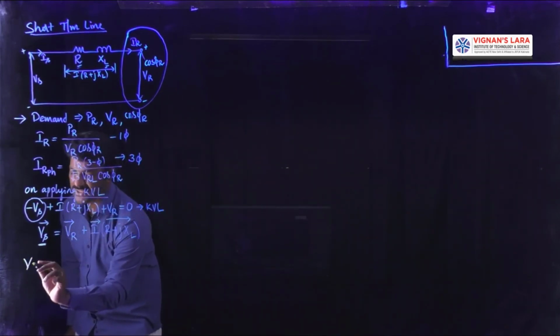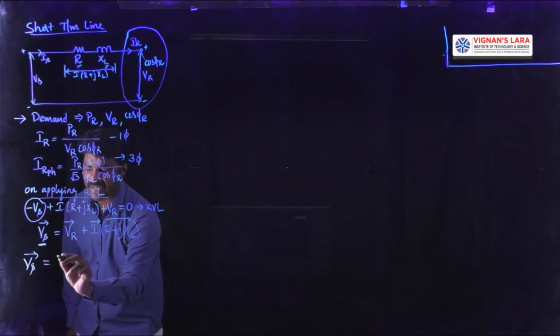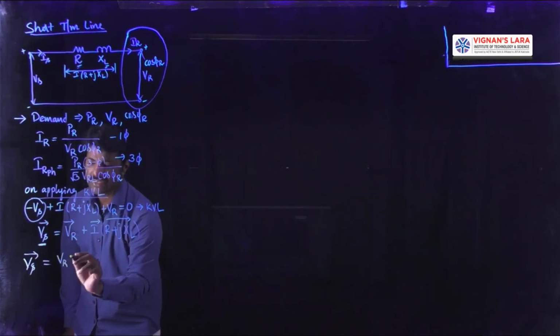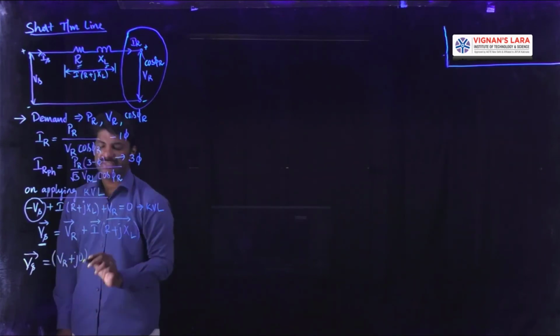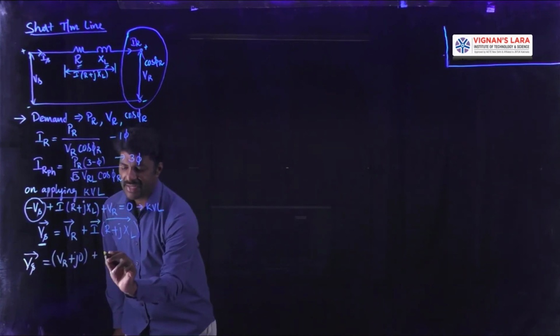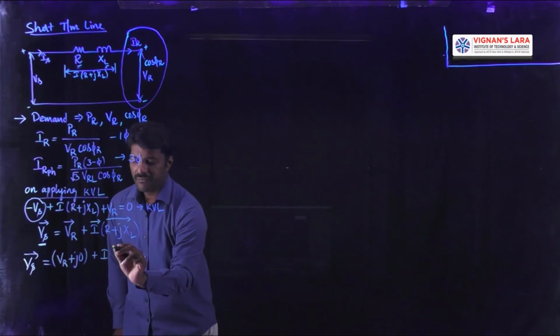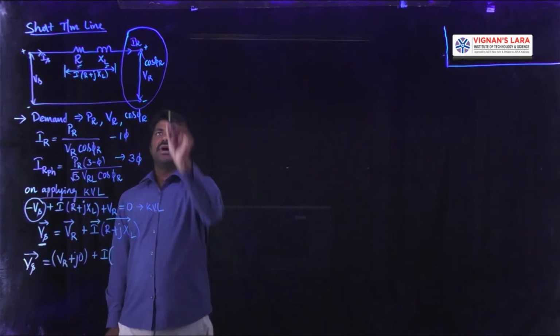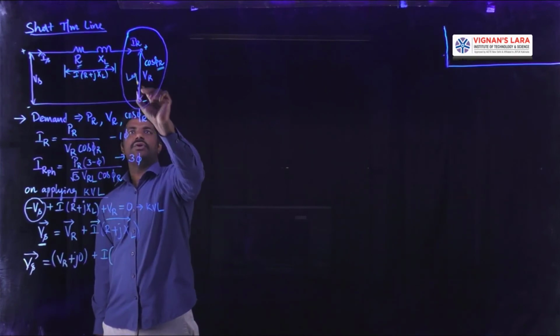So Vs is a phasor which is equal to VR, it is taken as a reference, so that VR plus J0, since it was taken as a reference, we are at an angle 0, plus the current I will have a magnitude of I with its phase angle. What is the phase angle? Phi r, and the nature is assumed to be a lagging load.